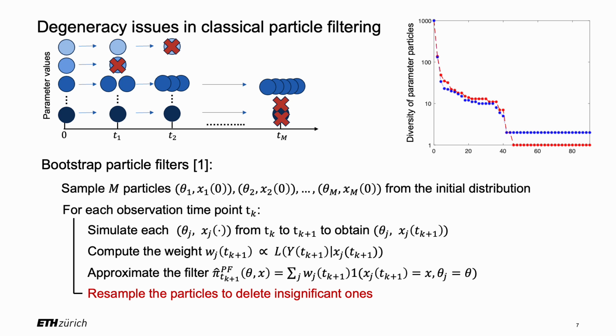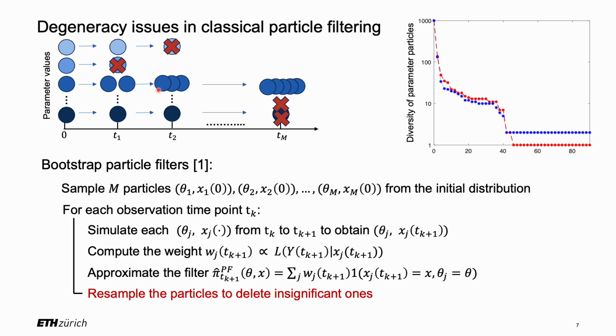However, when applied to joint parameter state estimation, it suffers a problem called sample degeneracy. This problem arises from the resampling step. Specifically, the values of the parameter particles theta j are unchanged in the prediction step, as shown in this figure. Then the resampling step will delete some of these particles and reproduce others.